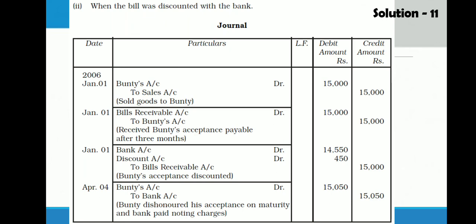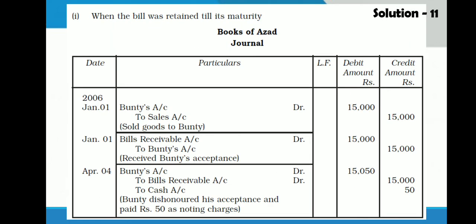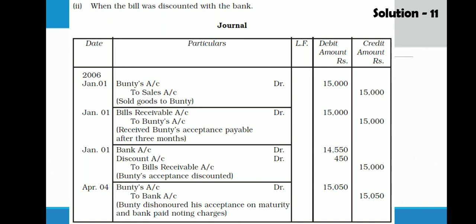In the first case, you see the entry. Our entry was Bunty account debit to bills receivable to cash because the bill was with us. But here, the bill is with the bank. So that bill we have already credited in entry number 3. So we could not write bills receivable credit.